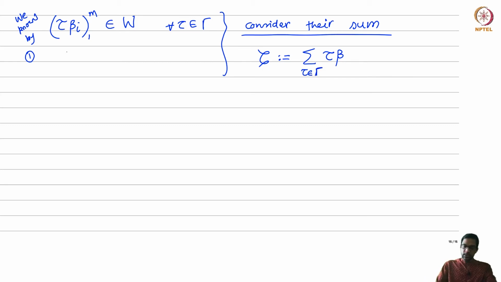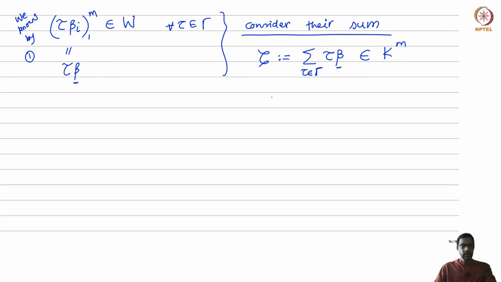Okay, so this m-tuple I am calling tau beta. So this is now an m-tuple. When I write tau beta, I really mean an m-tuple here. So maybe I'll put an underscore under the beta to say it's like a vector. Okay, so look at this new element. This is an element of K^m. Okay, and what more do I know about it?